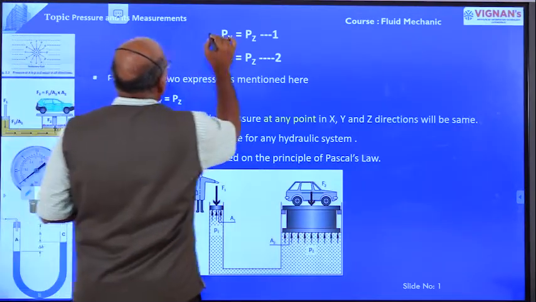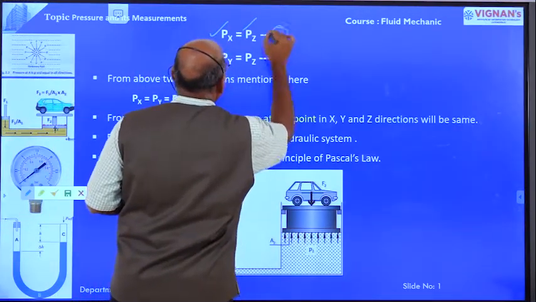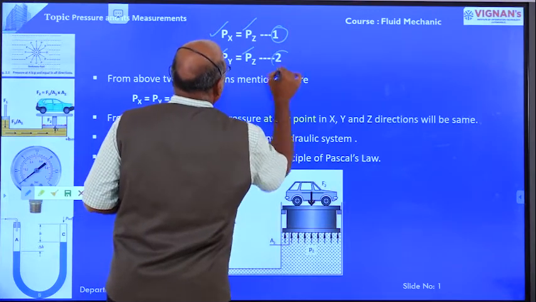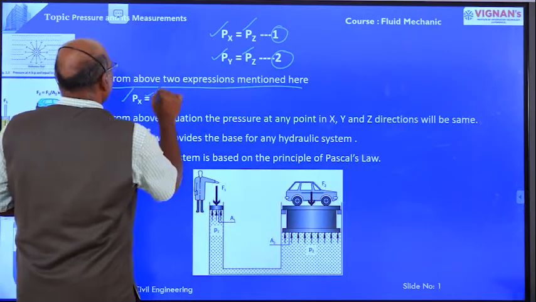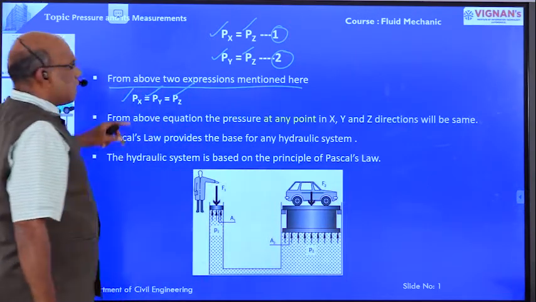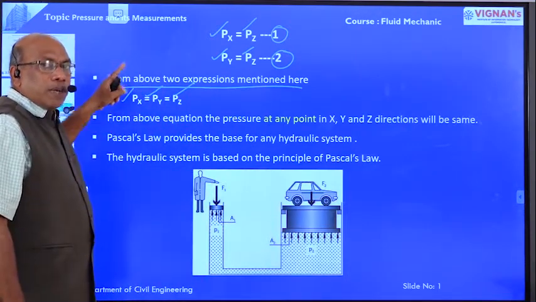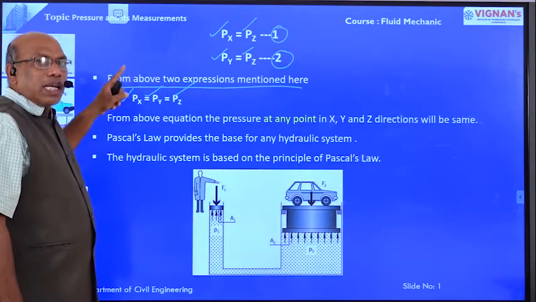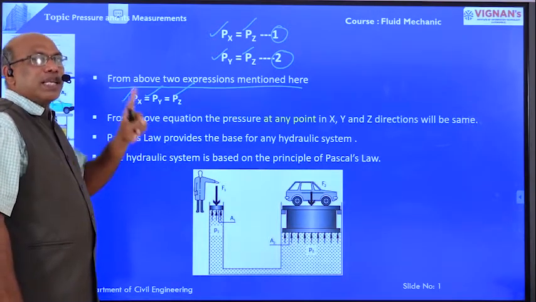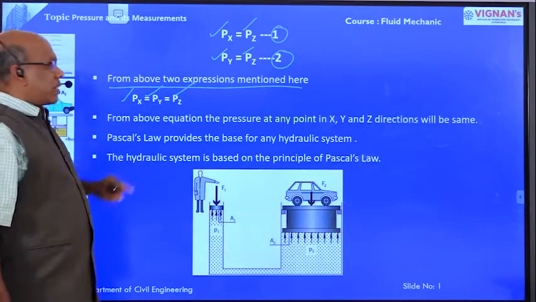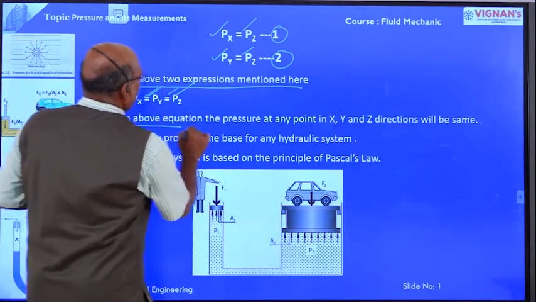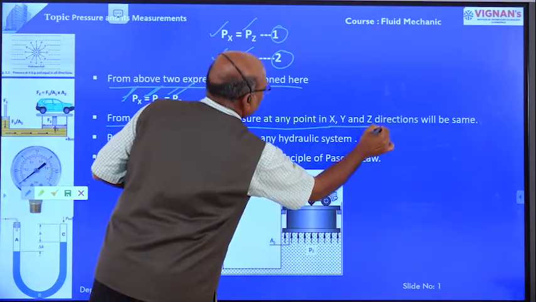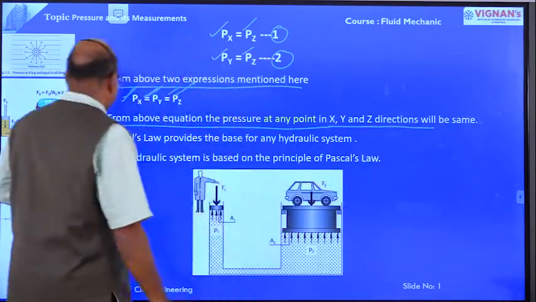We have derived here Px is equal to Pz, that is equation number 1, and Py is equal to Pz, that is equation number 2. From these equations, Px is equal to Py is equal to Pz. That means the intensity of pressure at a point in a static fluid is equal in all directions. From the above equation, the pressure at a point in the x, y, z directions will be the same.